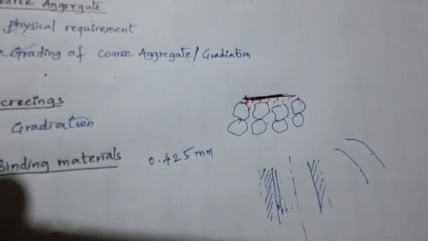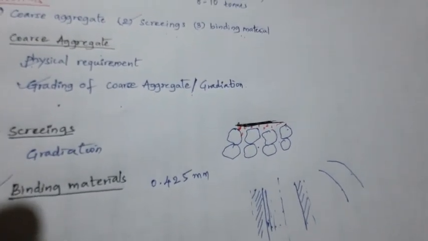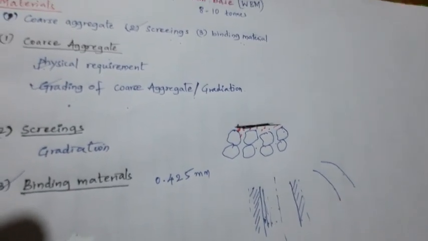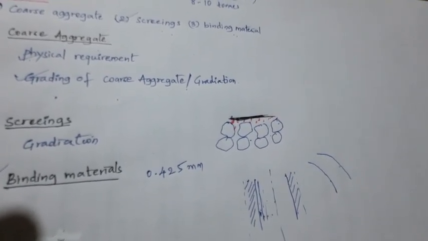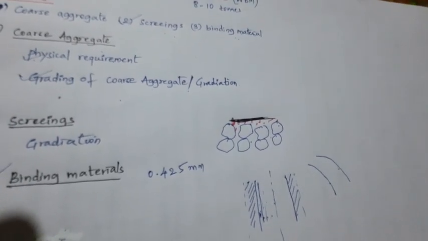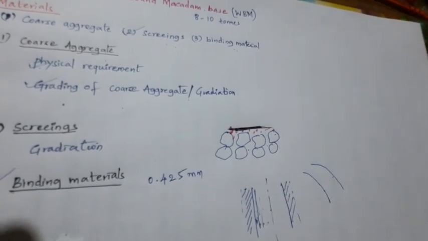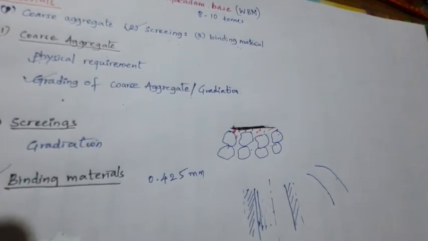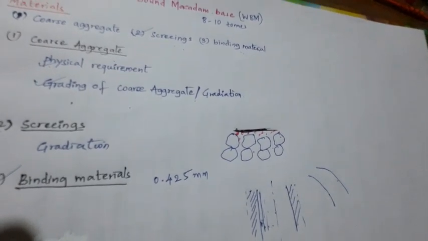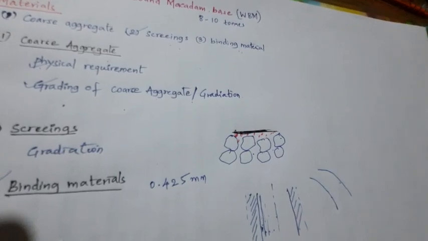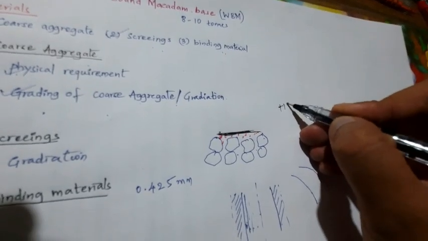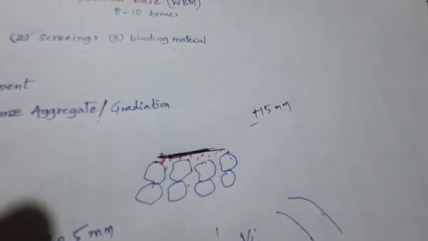In quality control, the Los Angeles abrasion value, aggregate impact value and flakiness index tests are to be conducted on the coarse aggregate at the rate of at least one test per 200 cubic meters of aggregate. The grading of the coarse aggregate and the screening is to be checked at the rate of one test per 100 cubic meters. Then the surface levels of the compacted WBM are checked, with an allowable tolerance of plus or minus 15 mm. This is the tolerance provided in the case of WBM.